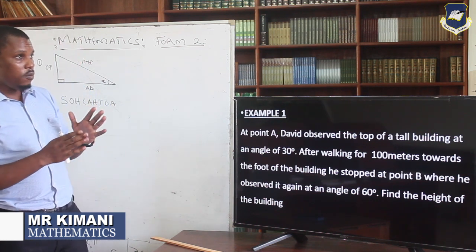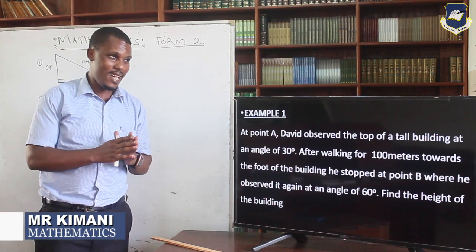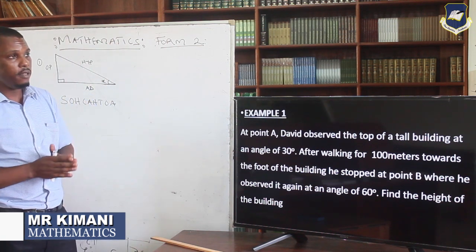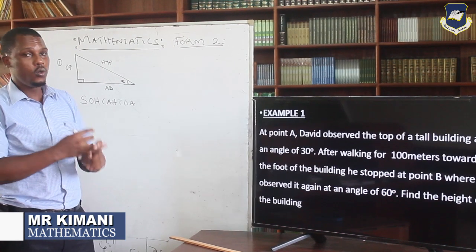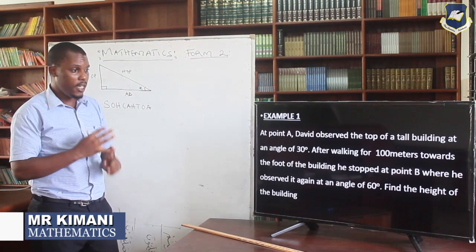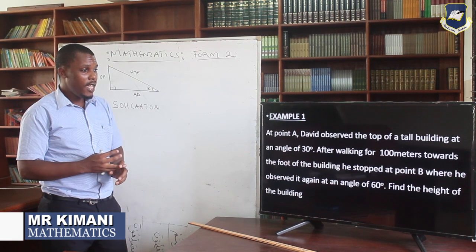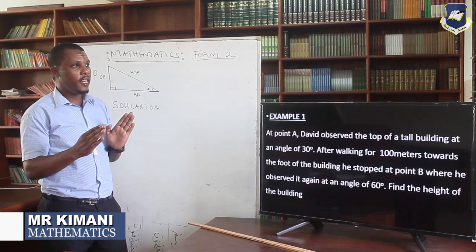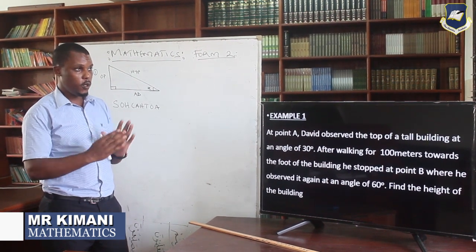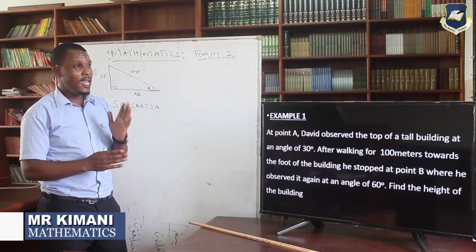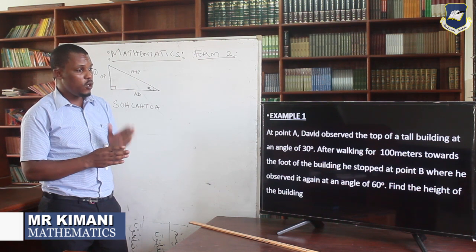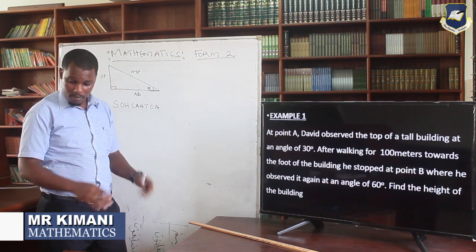The first thing is for you to understand and internalize what you've been given. You've been given the 2 angles of elevation at 2 different points, that is at point A and at point B. And you have been given the distance between the 2 points: between point A and point B, you have been told it is 100 meters. Then the question is for you to get the height of the building.